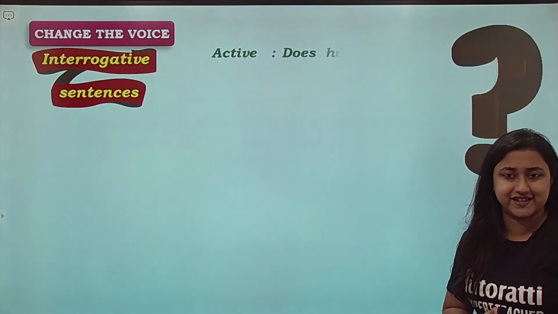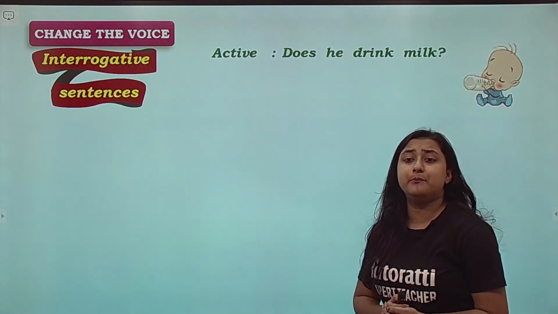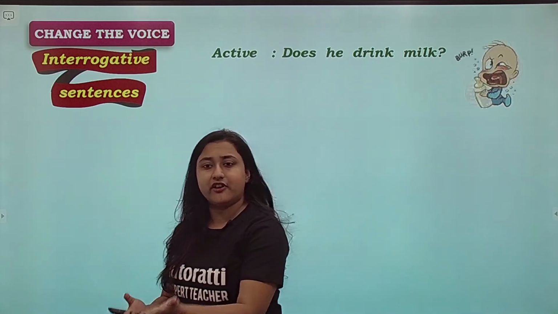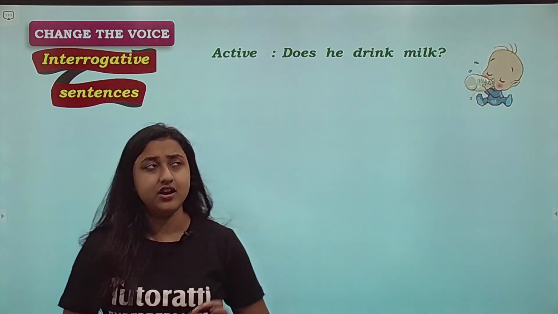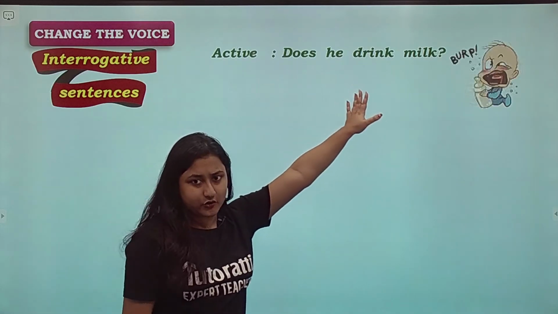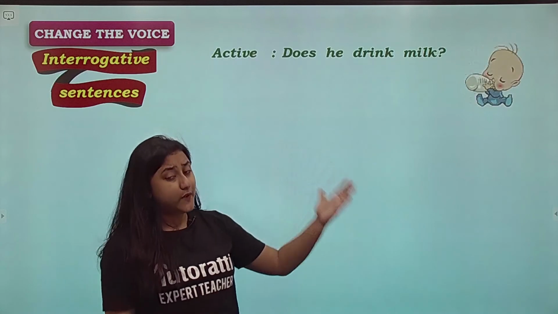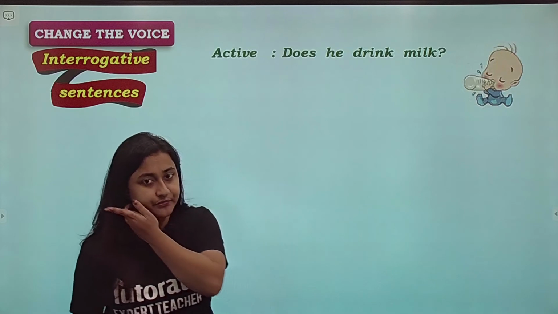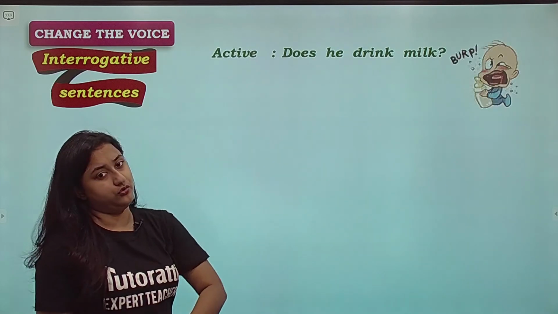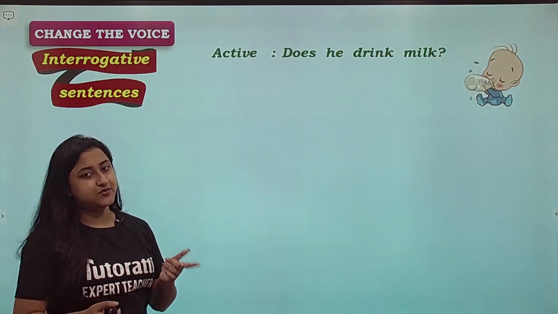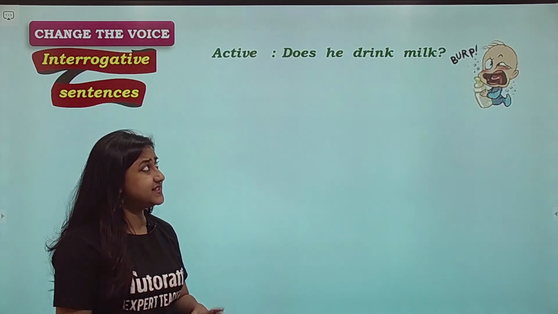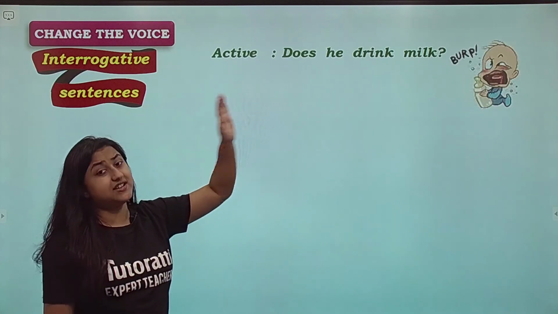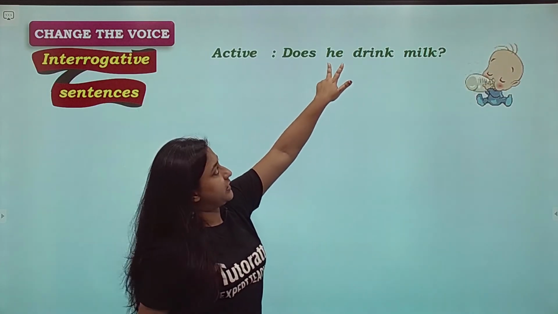Let's look at an example. Does he drink milk? We are just asking whether the child drinks milk or not. Does he drink milk? As you can see, this is interrogative. We are asking a question. So when we change it into the passive voice, we still have to ask a question. So let's see how to do this. We'll go the traditional way. First we'll swap the subject and the object. Now as you can see, usually sentences start with the subject, but since it is a question, the subject is here in the middle, and the question comes first.